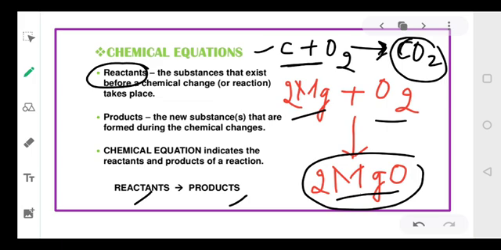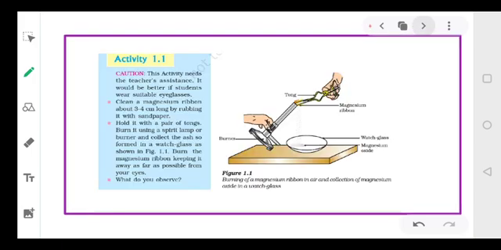Okay, the side where the arrow points is the product; on its back side are the reactants. Clear? So reactants mean the substances that react with each other. Product means the new substance that is formed in the reaction. So the new substances formed are magnesium oxide and carbon dioxide. Okay, so reactants combine to form the products.